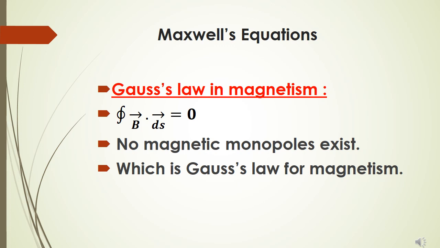In contrast, the electric field starts from a positive charge and terminates at a negative charge. It also states that our earlier thinking that there is a north pole and a south pole is not correct. There is no north pole or south pole, no such entity. It is only one source which is observed from both sides. From one side it appears to be a north pole, and from the other side it appears to be a south pole. All these things come in the second equation.